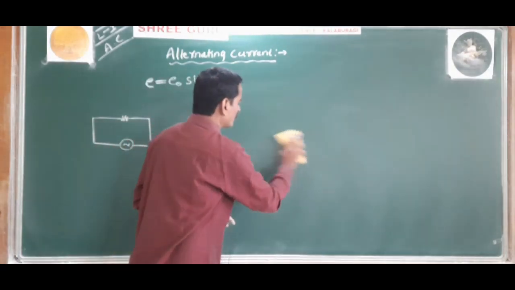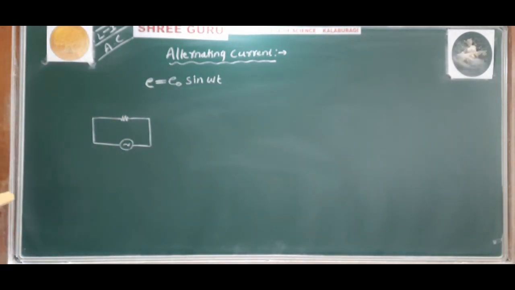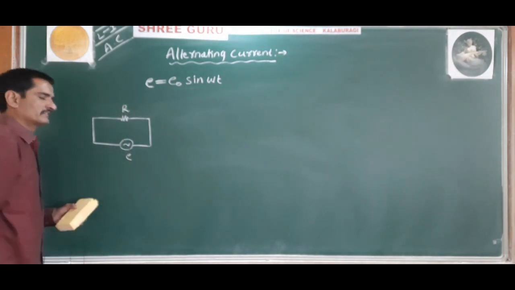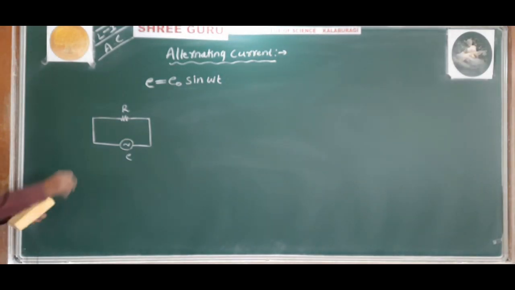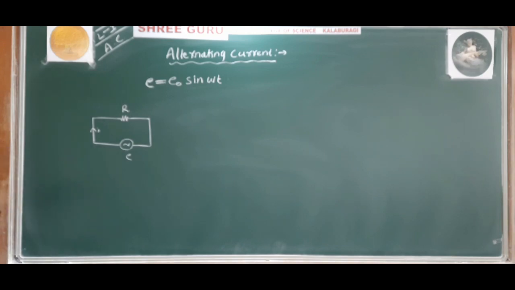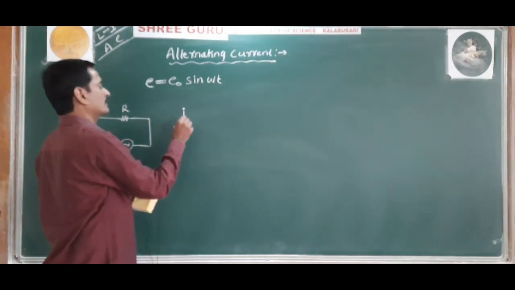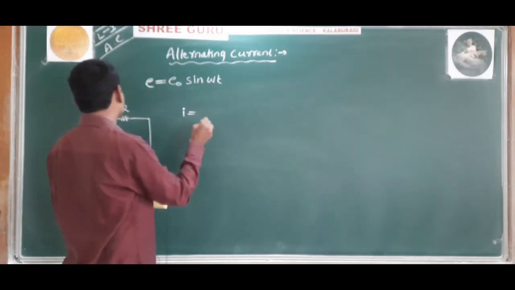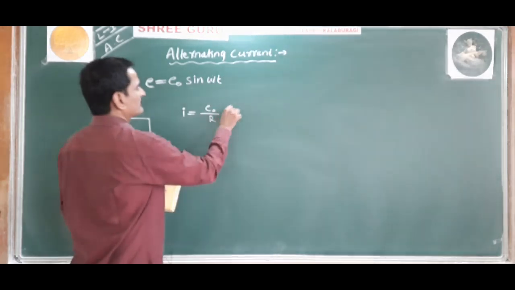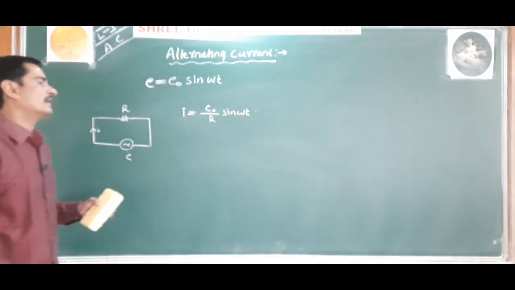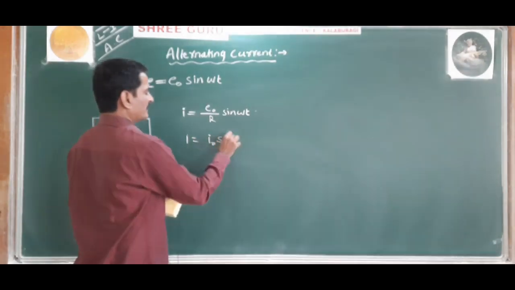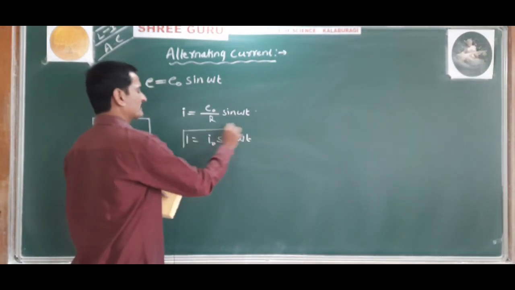Okay. So now when this alternating EMF is applied to a circuit having a resistance capital R, then an alternating current flows through the circuit, and it is given by I is equal to E naught divided by R into sin omega t. That is, I is equal to I naught sin omega t.